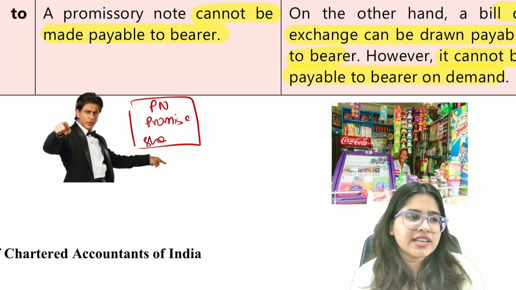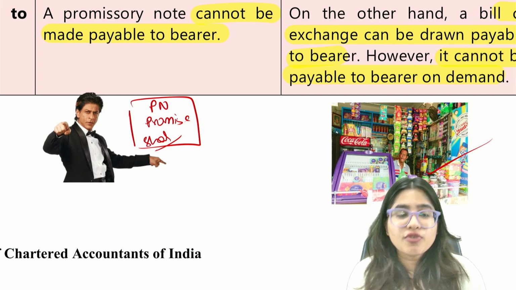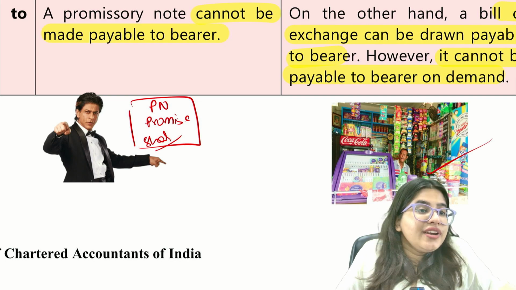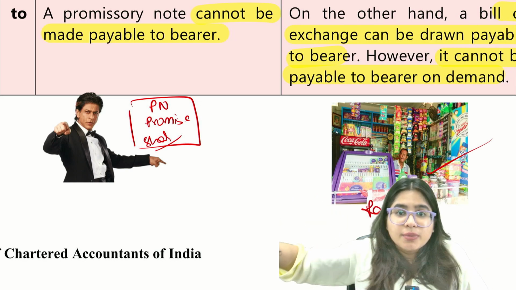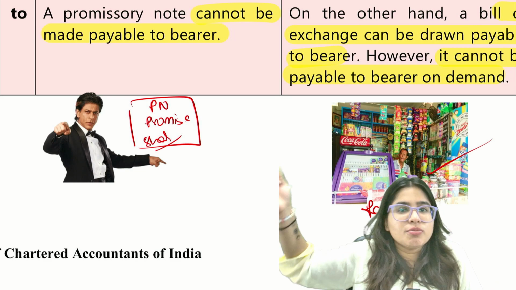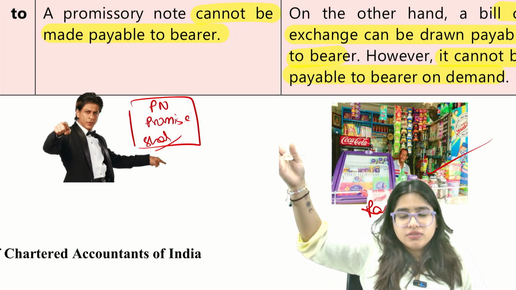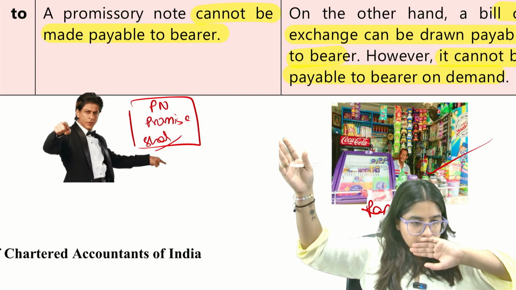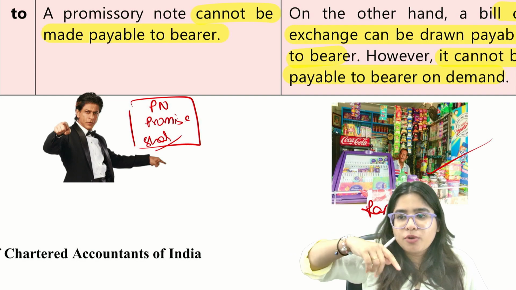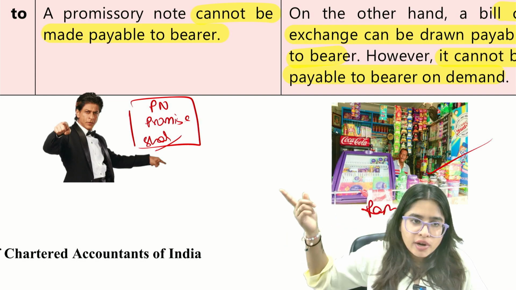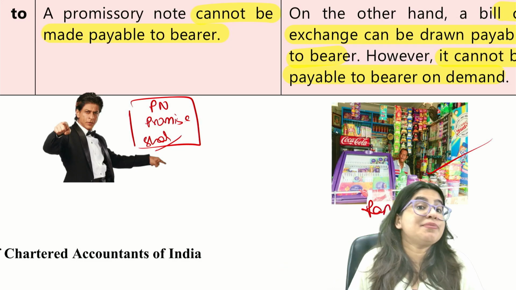He already made his signature. Now, do you need acceptance from the other person? You don't need acceptance from Ramesh, the payee. Why? Because Shah Rukh Khan has to pay, so he already made a promise, I promise to pay this much money, and he already signed. So there's no need of acceptance.